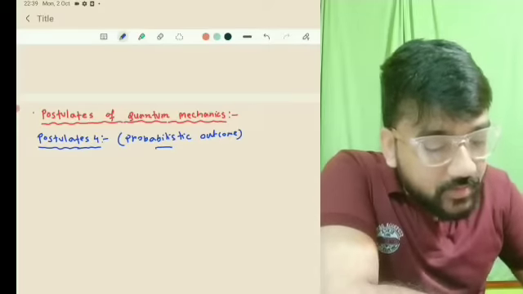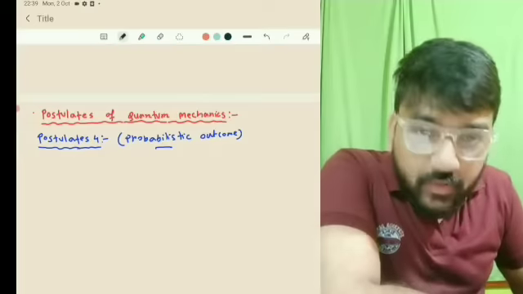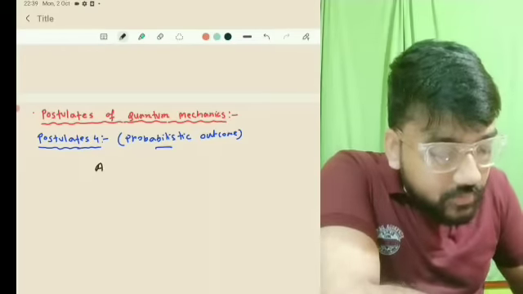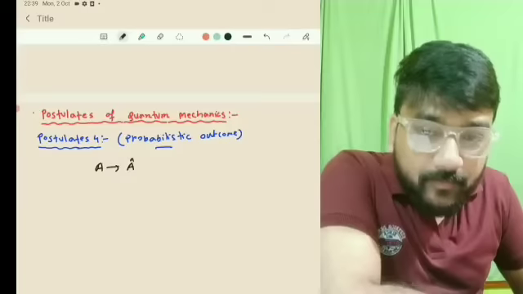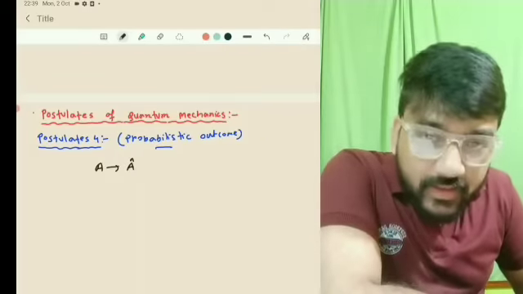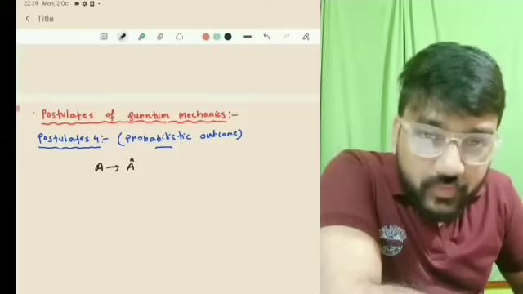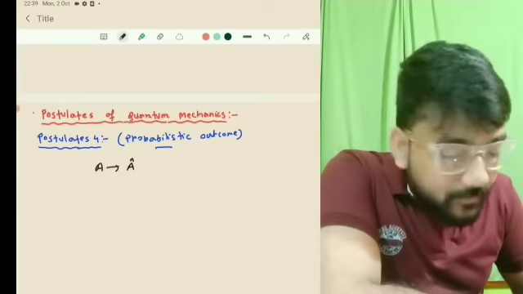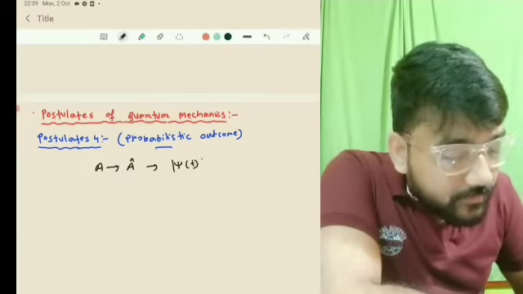Now suppose we have an observable A, corresponding to the Hermitian operator A cap, and this A cap operates on a state vector psi. So A will be measured on a state psi, that is psi of t.